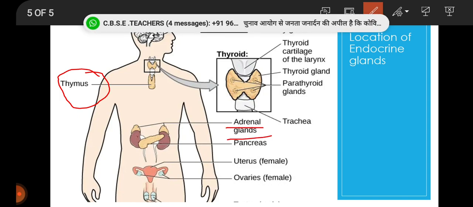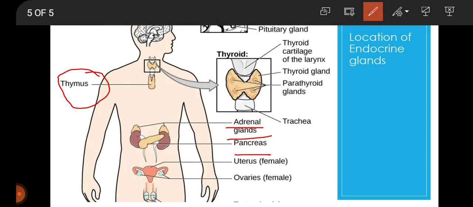You can see here pancreas. You can see here thyroid, pituitary gland, ovaries in females, uterus in females, and you can see here the testes in males. These are examples of organized endocrine glands.